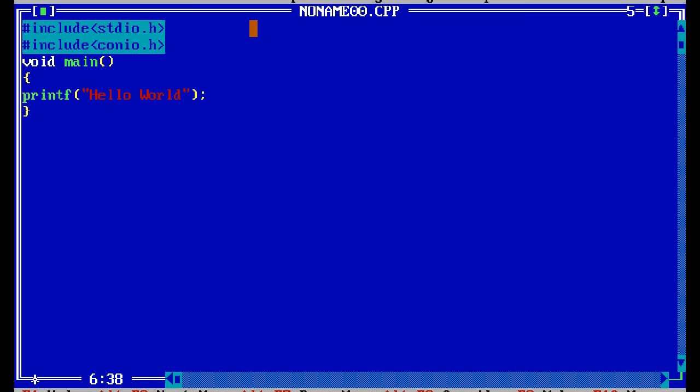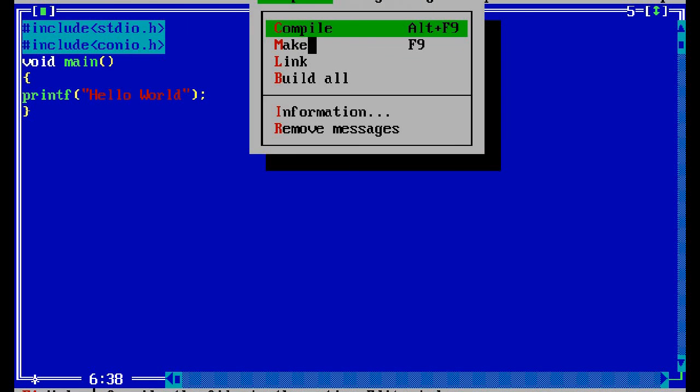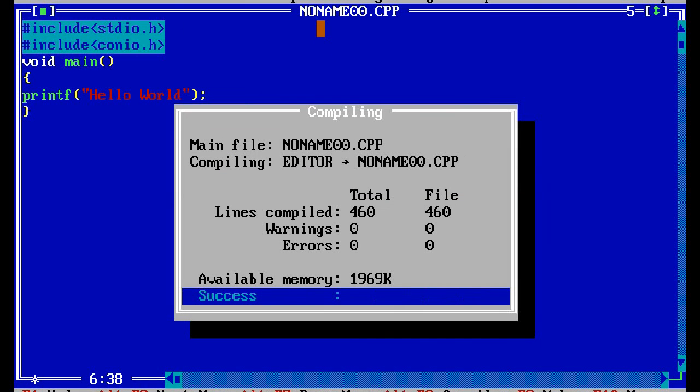There are two ways to compile and run the C program: by the menu and by shortcut. If we go by menu, click on the compile menu and in this compile submenu to compile the C program. If there are any errors, it shows them. Here errors are 0, and then click the run submenu to run the C program.